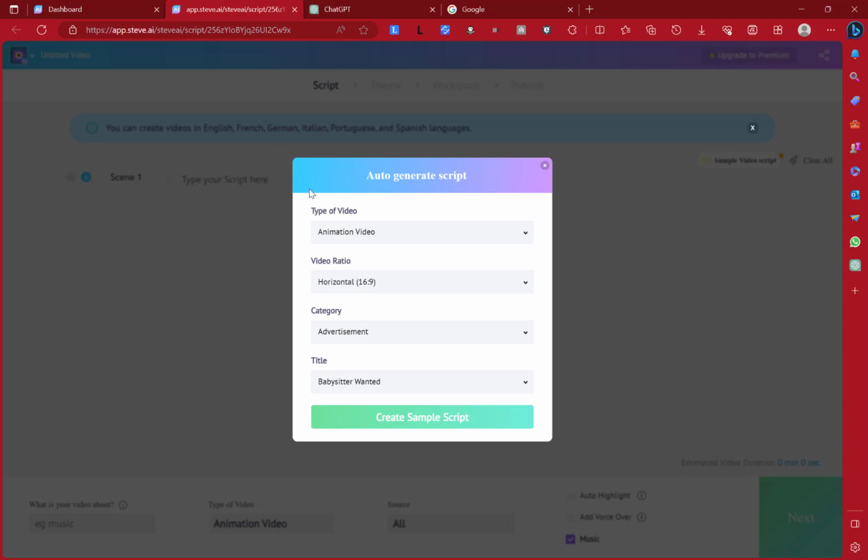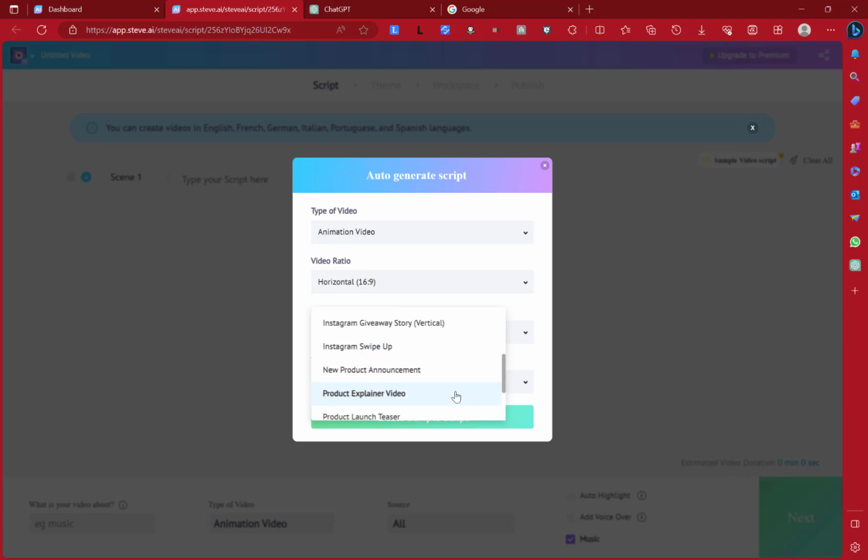First of all, this is an animation video, which is what we are looking for, and then the size is 16:9. That's horizontal, like a screen size. And we have the option to select a category. We have announcement, birthday, business, everything, and then a whole lot, travel, wishes, and stuff. This one we are doing advertisement, and then the title of the advertisement: babysitter wanted, developer resume, new product announcement, and then a whole lot.